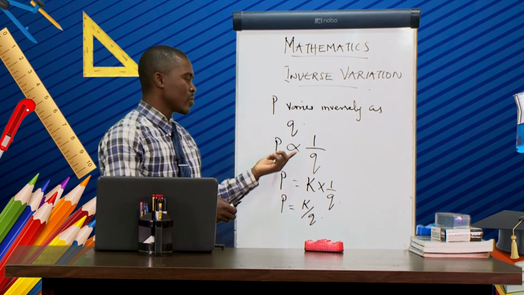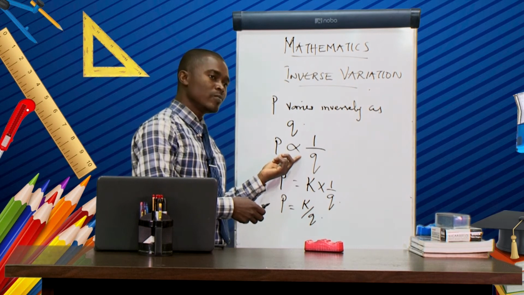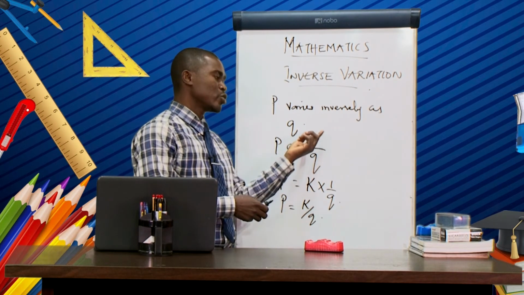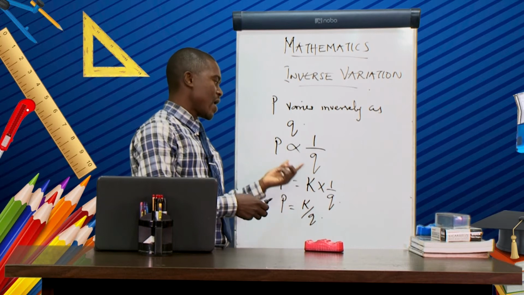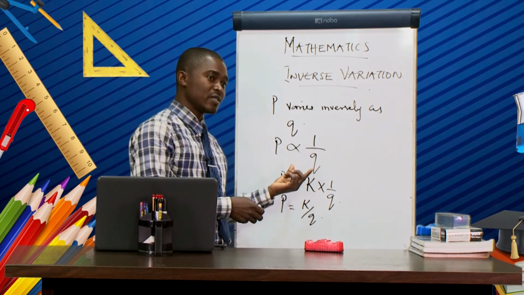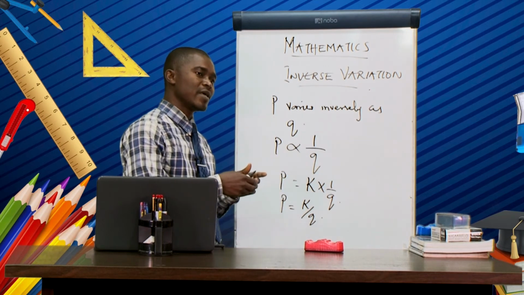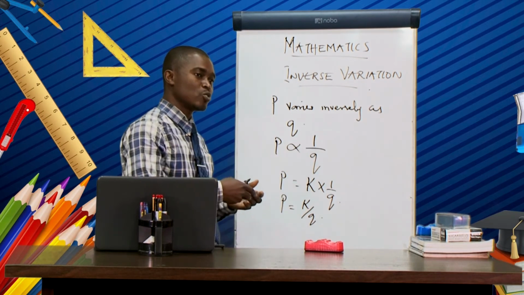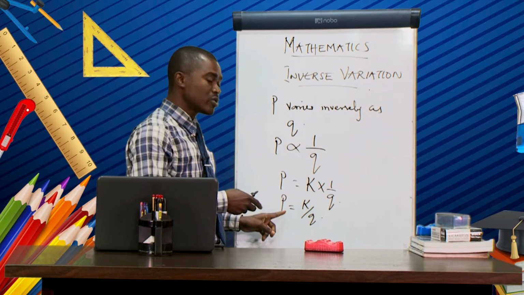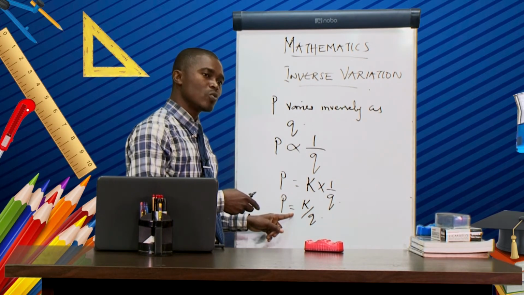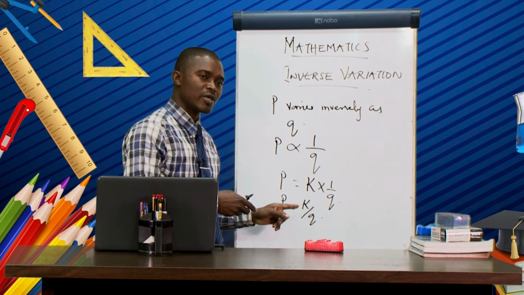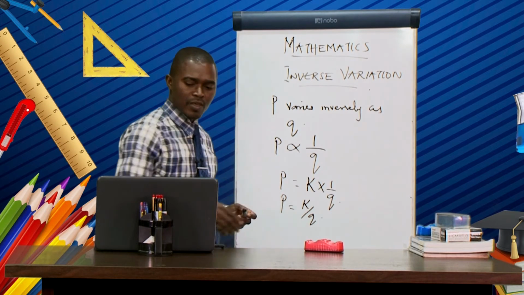Again, you are going to write the equation, and the inverse is 1 over whatever you are given. And then you introduce a constant. When you introduce a constant, it means your right-hand side you are going to multiply with the constant that you have chosen. So the final one is going to be P equal to K over Q. So that is the final equation.